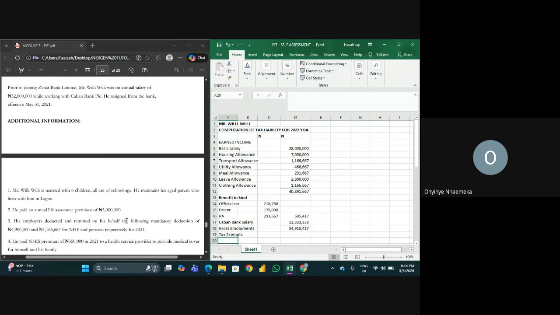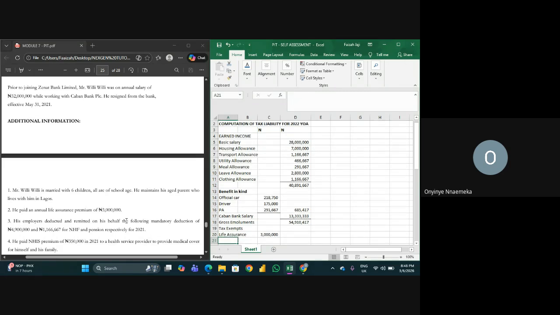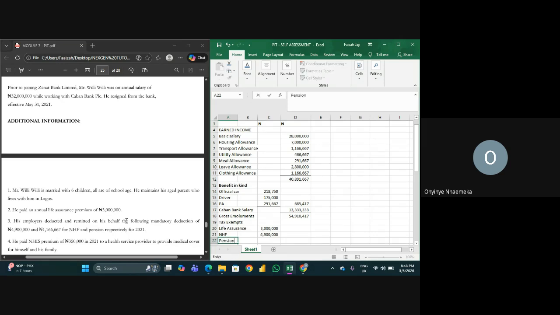We have life assurance premium, which is how much? 3 million. Then we have NHF, the National Housing Fund, 4.9. Then we have pension, 116667.